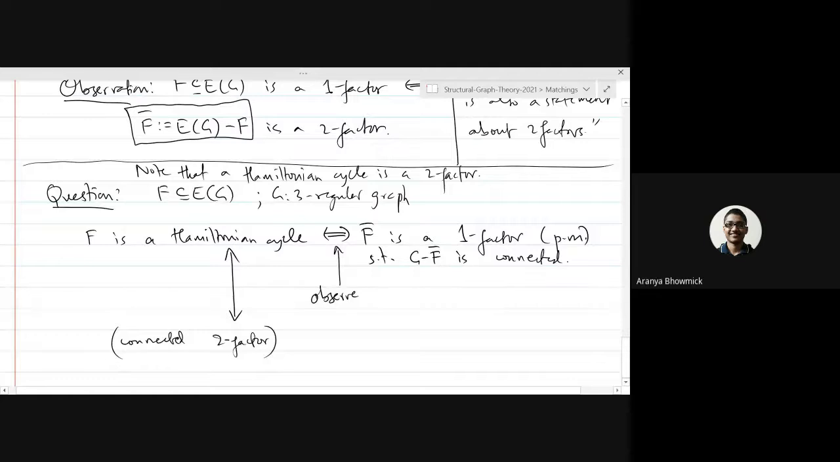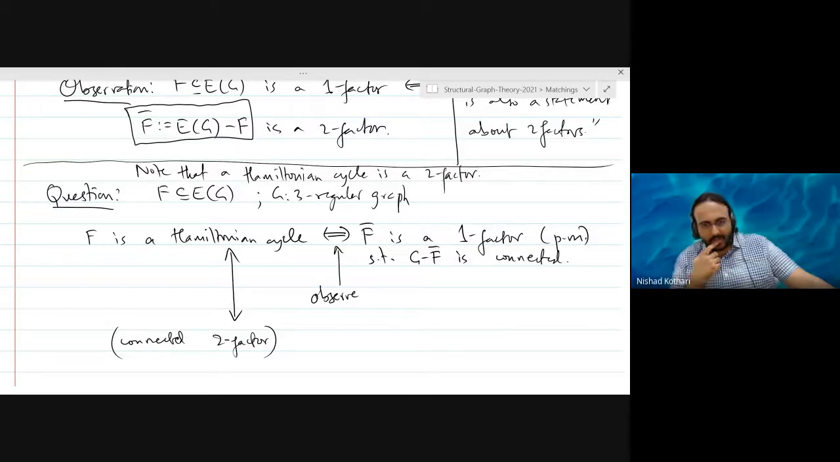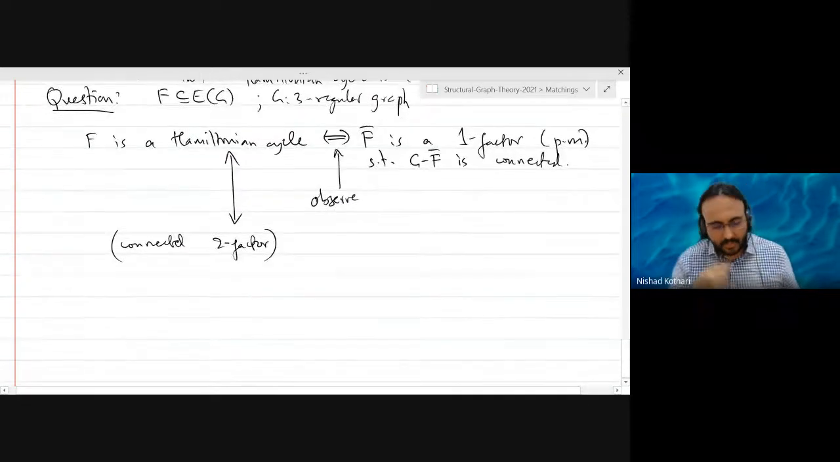Right, actually, I overlooked that statement that G minus F bar is connected. Yeah, then it is true. So Hamiltonian cycles in general are simply connected two factors. And for a set of edges to be a Hamiltonian cycle in a three regular graph, it is the same as saying that the complement is a one factor whose removal keeps the graph connected. Okay, good. All right.